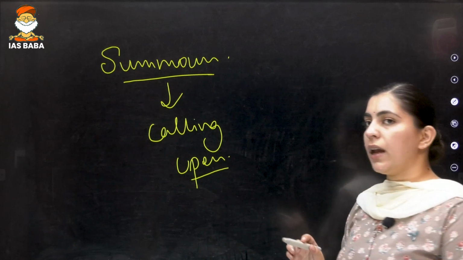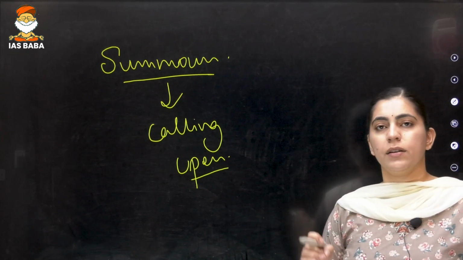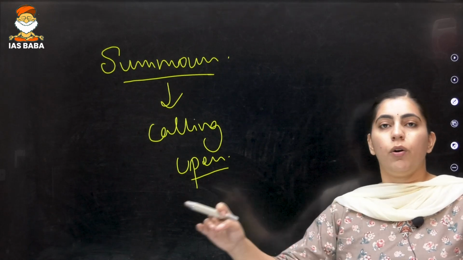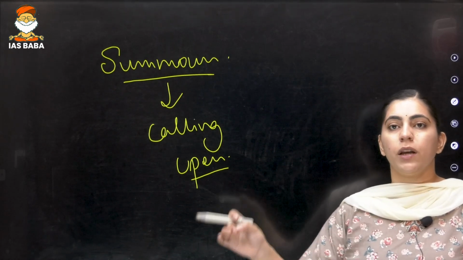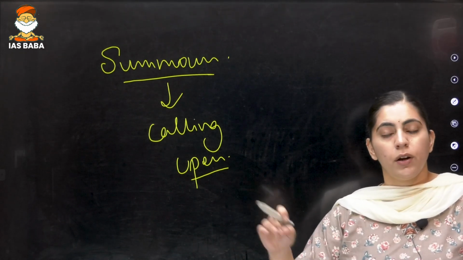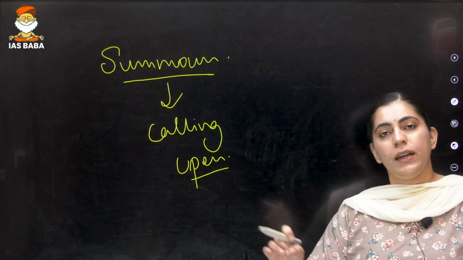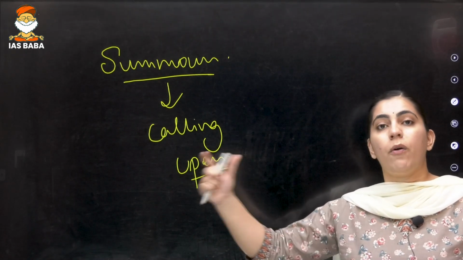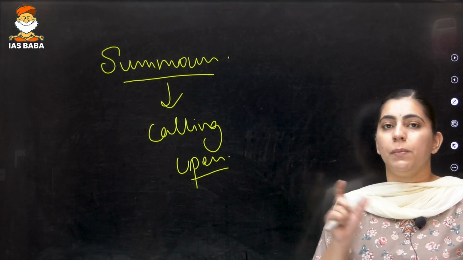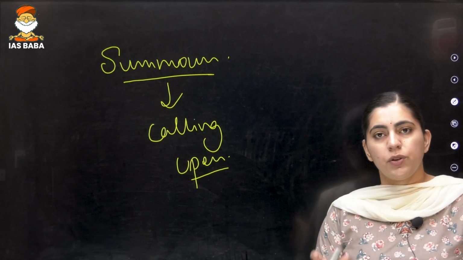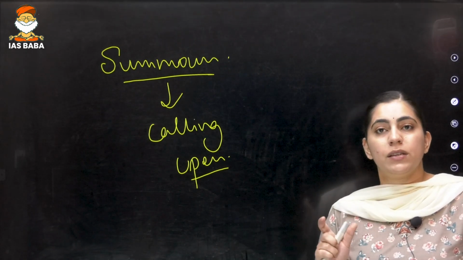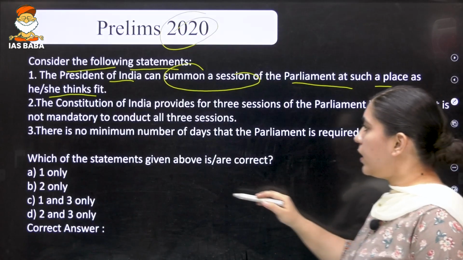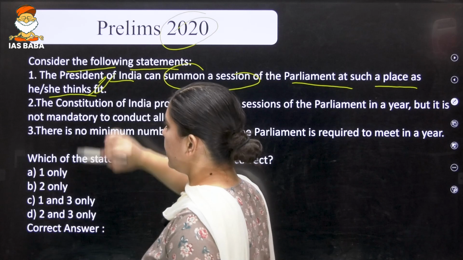Many a time in our regular life, we hear that this person has got a summon of the court, which means the court is calling upon that person to appear at a particular date and time. So summon is the power of the president. The president issues the notification calling upon the session of the Lok Sabha or the Rajya Sabha. Again, this particular statement is correct.